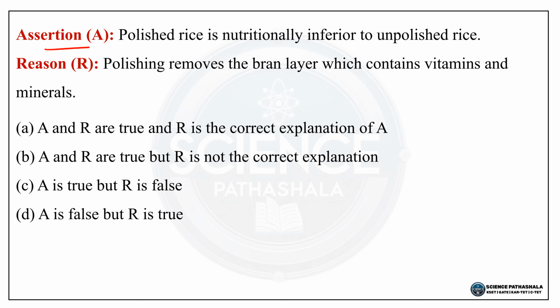Next question, assertion A, polished rice is nutritionally inferior to unpolished rice. So reason R, polishing removes the bran layer which contains vitamins and minerals. So options ಈ ರೀತಿ ಇದೆ. Option A, A and R are true and R is the correct explanation of A. Option B, A and R are true but R is not the correct explanation. Option C, A is true but R is false. Option D, A is false but R is true.